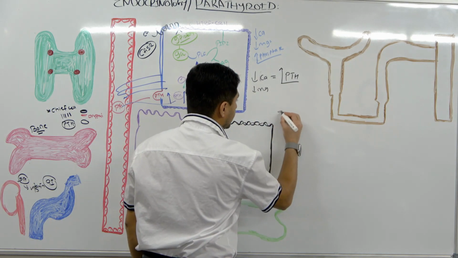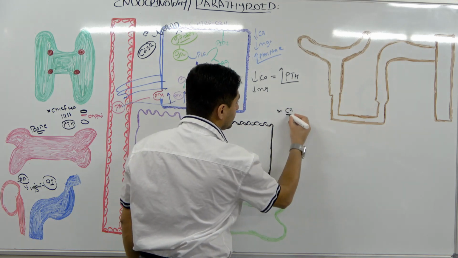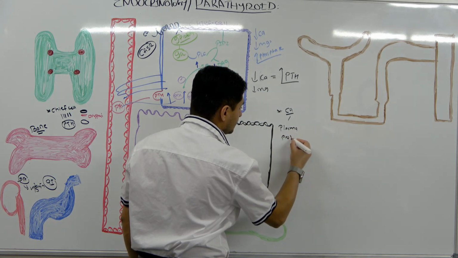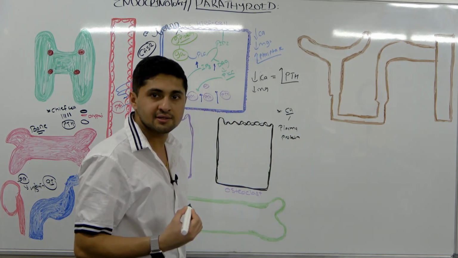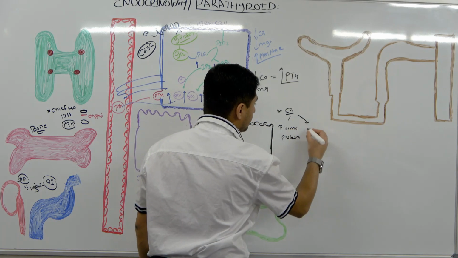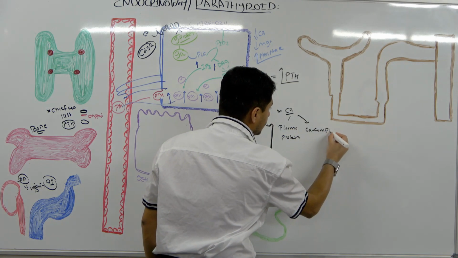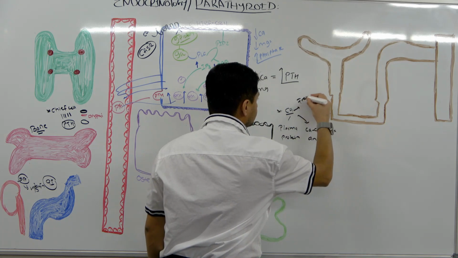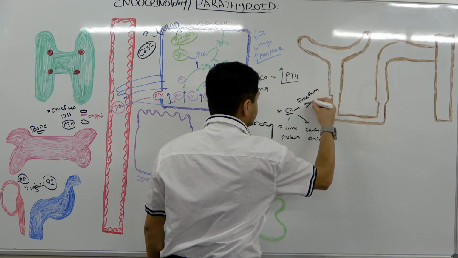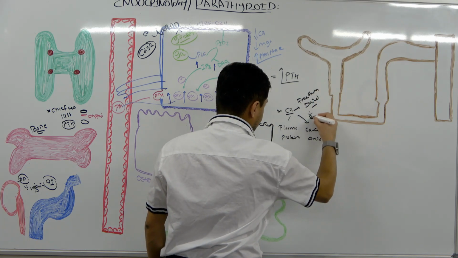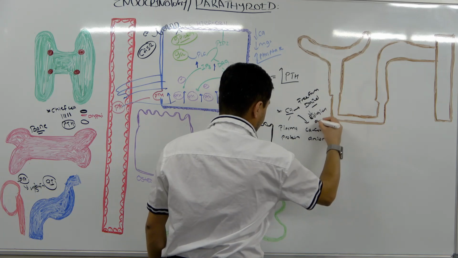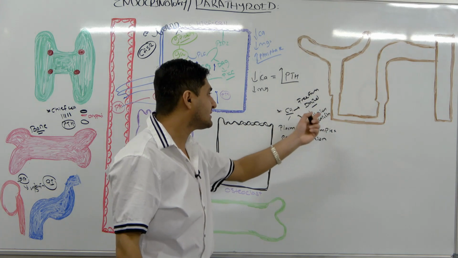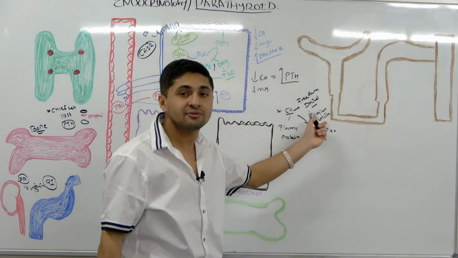Remember, guys, in your body, calcium is in three forms. One is bound with the plasma protein, which is inactive. Another is calcium in complex with anions. And the other is the free form, the ionized calcium. This ionized calcium is the biologically active calcium, because it is the one that has a function in the cells.